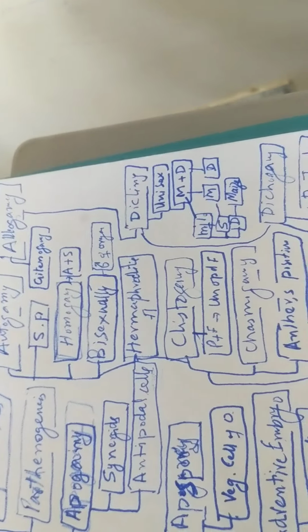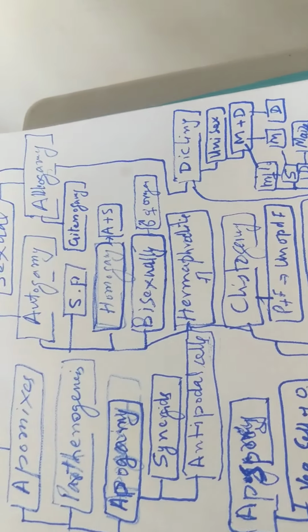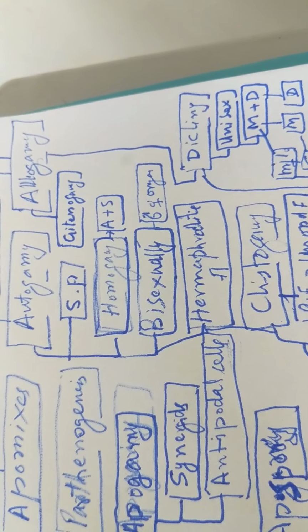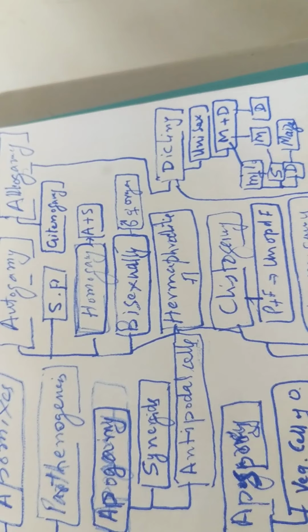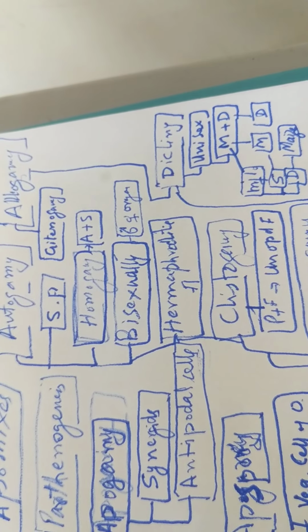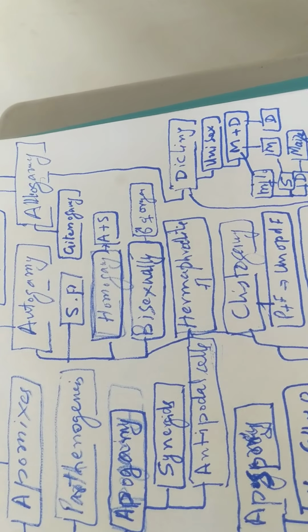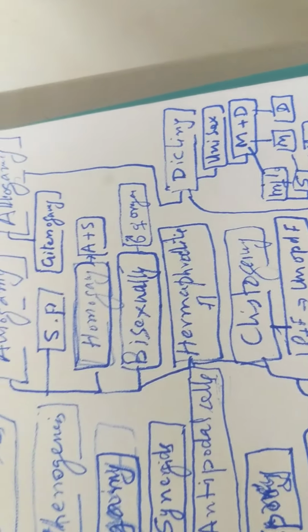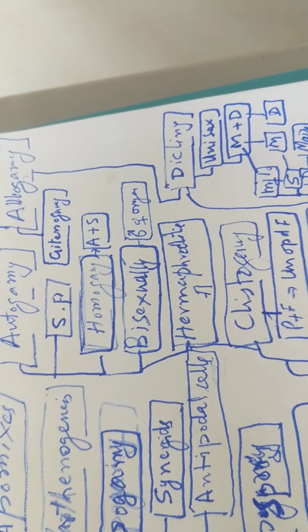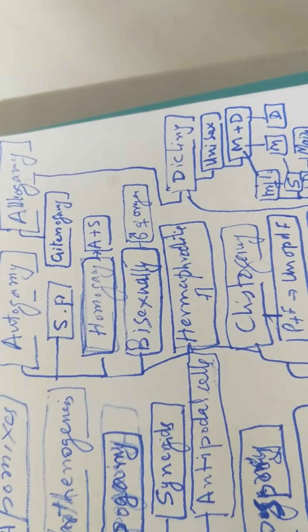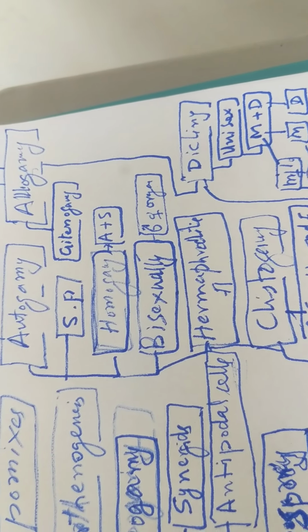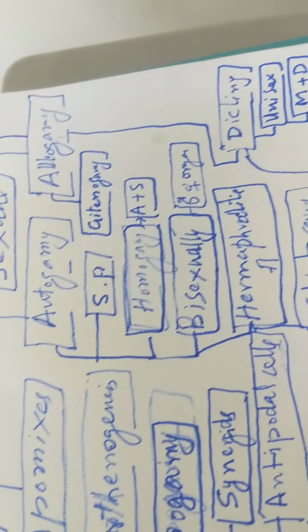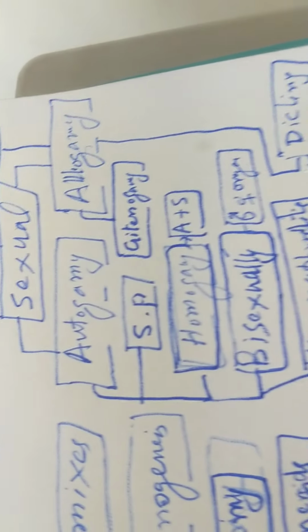So let us discuss them one by one. First is homogamy. It means anther and stigma mature at the same time. Anther, the male part, and stigma, the female part, mature at the same time. When they mature at the same time, they promote self-pollination, which we call autogamy.